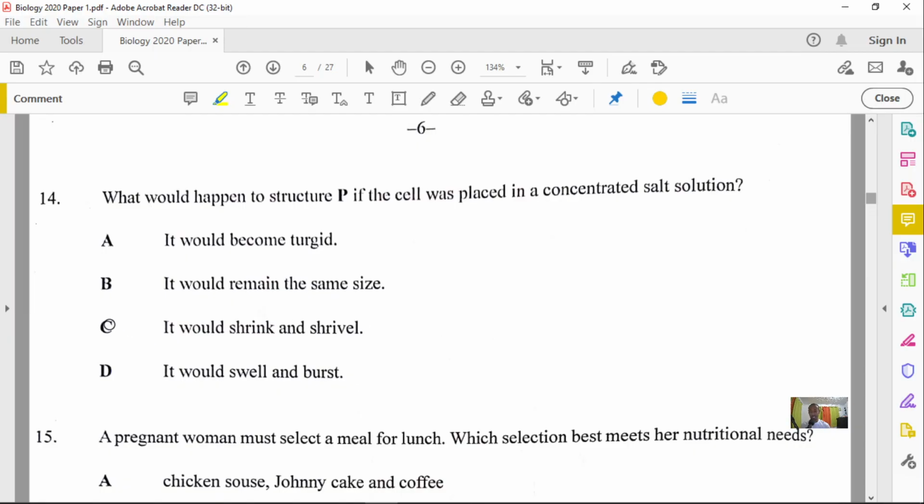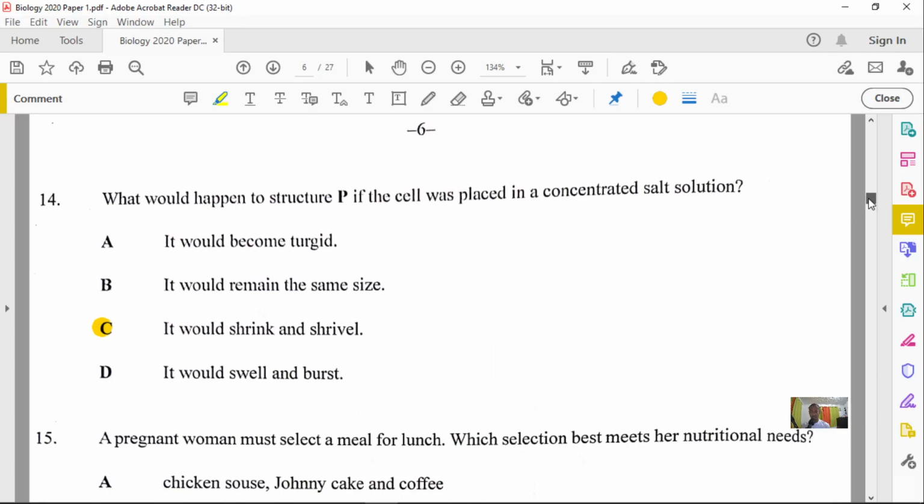So in this case, the cell will shrink and shrivel because of loss of water by osmosis. Options A and D are pretty much the same thing, because if you notice, they are turgid or swell and burst. That means they're hypotonic solution. And option B will be isotonic solution, meaning the cell remains the same. What goes in comes out in terms of the movement of water.